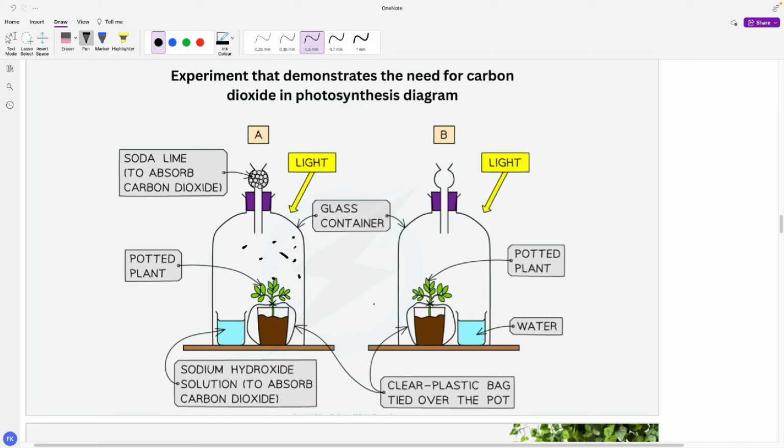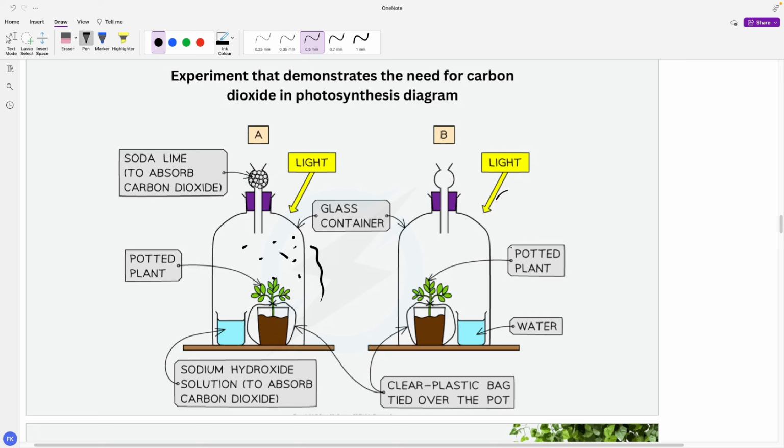As a result, photosynthesis cannot occur. We put it in the light. After that, when we do the iodine test, in this experiment A, no photosynthesis could be seen.